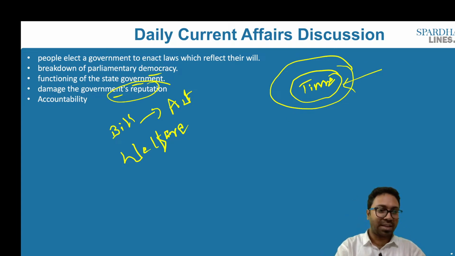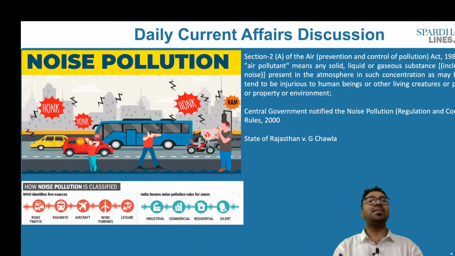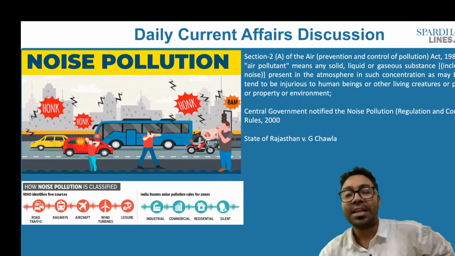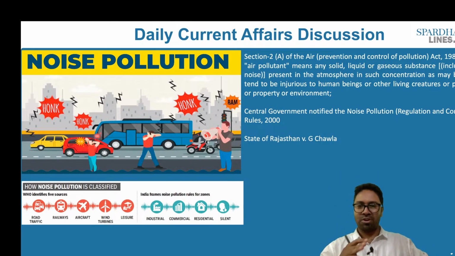Now let's look into the next article. This article here is speaking about noise pollution. This is an ad that was given in the Hindu Delhi edition. So what we have to understand is noise pollution is an important aspect in your GS paper 3, environment and ecology. First, we have to understand the meaning of noise.